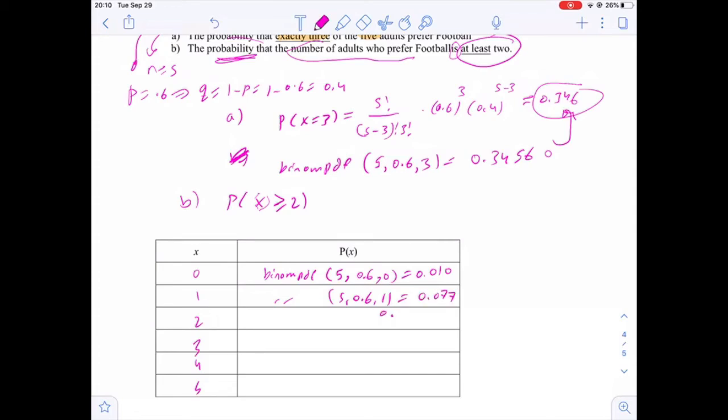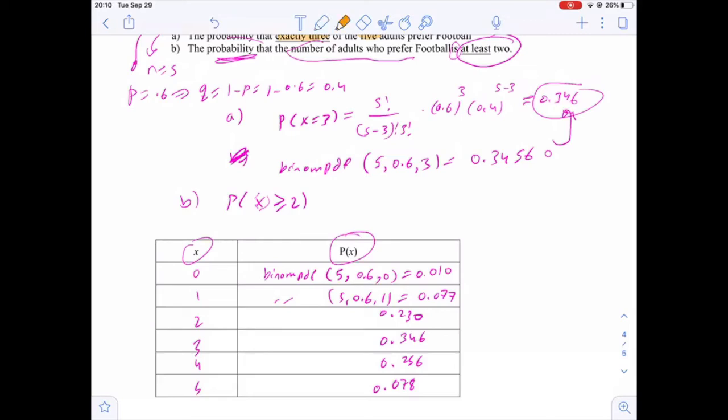And let's complete this. For x equals 2, we get 0.230. For x equals 3, we get 0.346. For x equals 4, we get 0.256. And for x equals 5, we get 0.078. After finding these probabilities, here we have probabilities, and here we have the values of the random variable x.